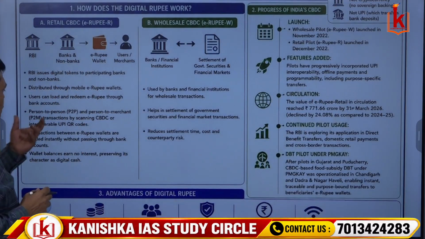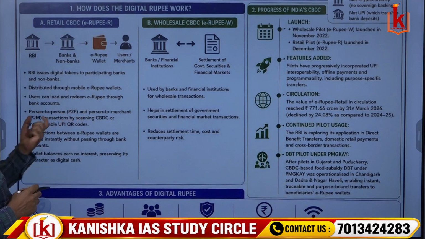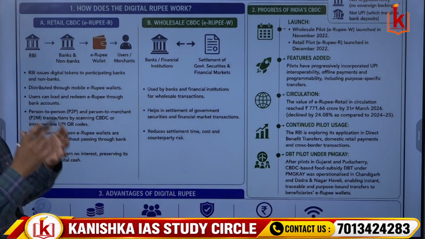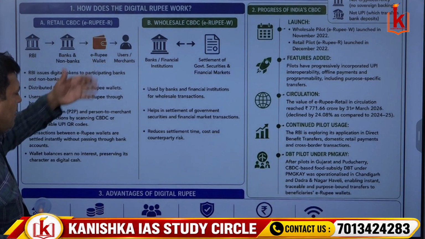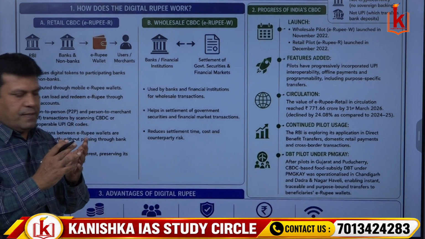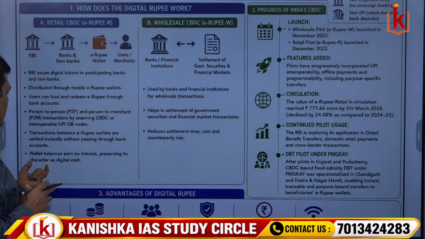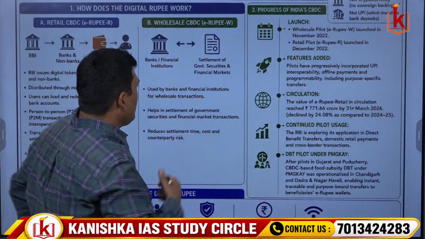Here the transactions could be in the form of person to person, or person to merchant, that is P2P or P2M, okay. Or you can scan the CBDC or UPI QR codes. So in that way digital rupee transactions could be done. Here we have to remember that the wallet balances, whatever digital rupee balances are there in the form of wallet, will not earn any interest. Okay, along with that it preserves the character of digital cash equivalent to the physical currency in our day-to-day lives.